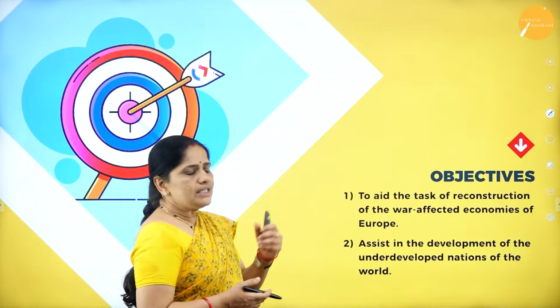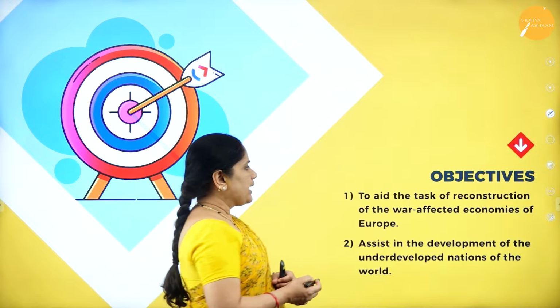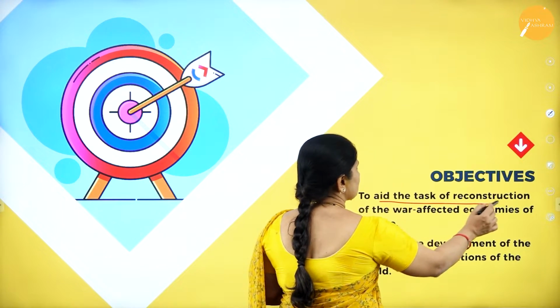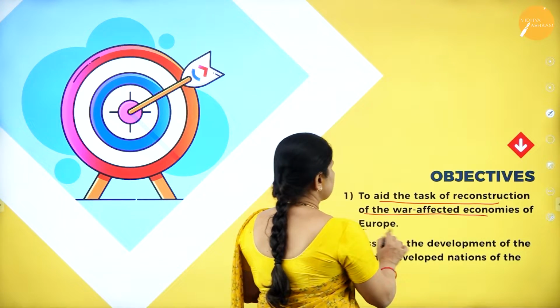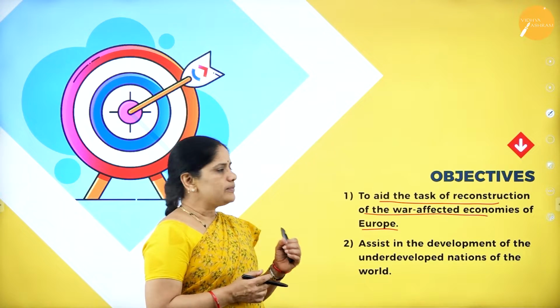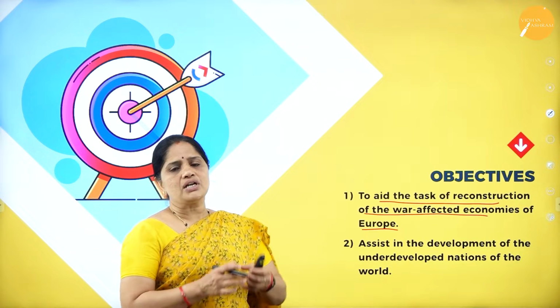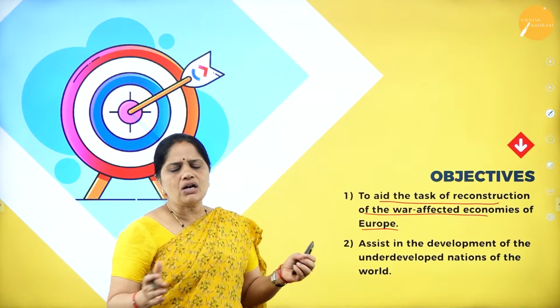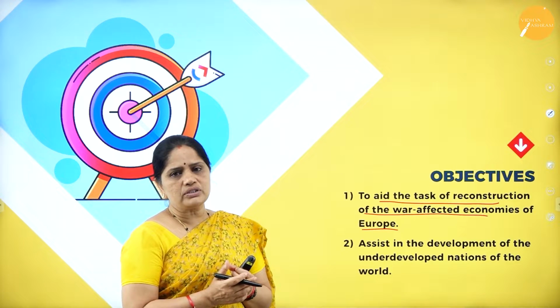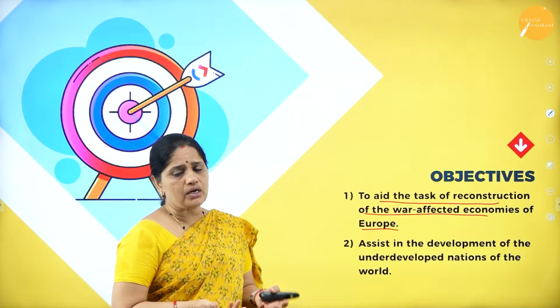Now, what are the objectives of setting up this World Bank? To aid the task of reconstruction of the war-affected economies of Europe. The main objective of setting up the World Bank was the task of reconstruction. There was massive destruction all around the world, and most of the infrastructure was gone because of the war.